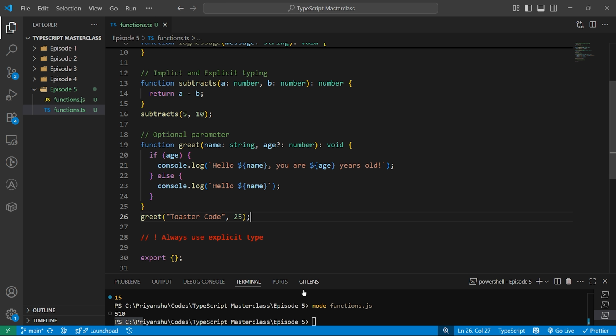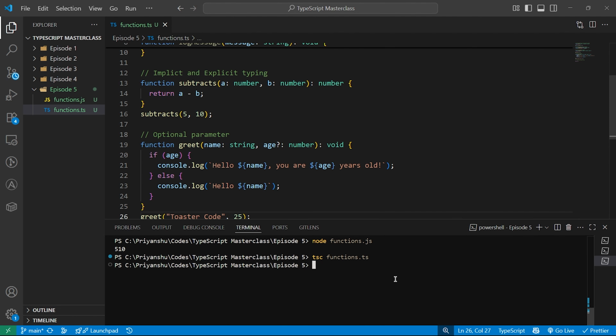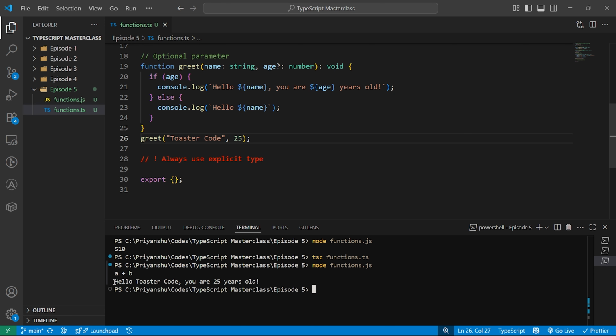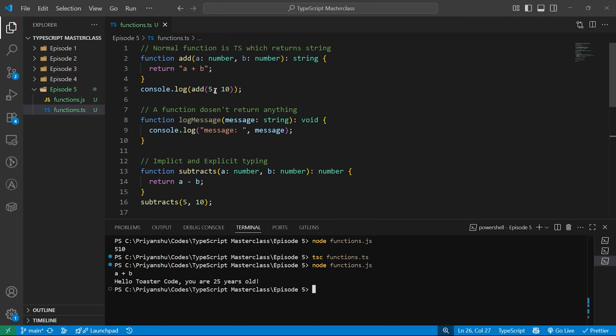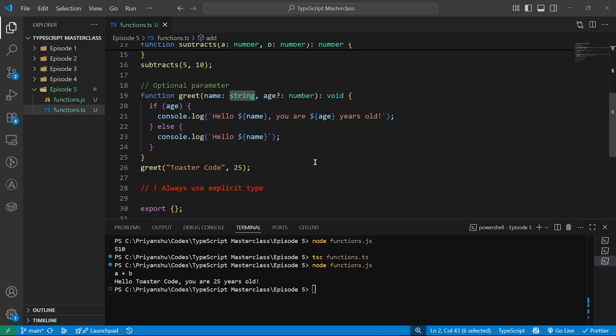Okay, if I run this function, let me run this. We transpiled the code. Let's run the JavaScript part. Why is it a plus b? Oh, okay, sorry, my bad. That's fine. We have already seen the output of that.